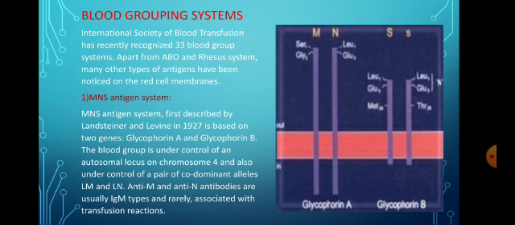It was first described by Landsteiner and Levine in 1927. It is controlled by two types of genes. These are glycophorin A and glycophorin B. The blood group is under the control of an autosomal locus on chromosome number 4 and also under the control of a pair of codominant alleles LM and LN. Anti-M and anti-N antibodies are usually IgM types and rarely associated with transfusion reactions.